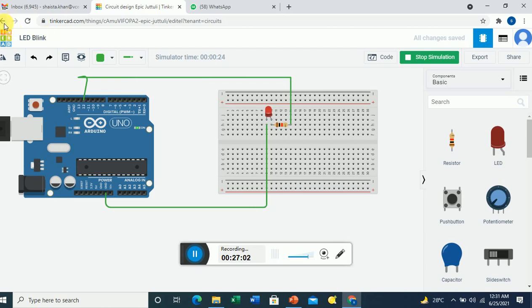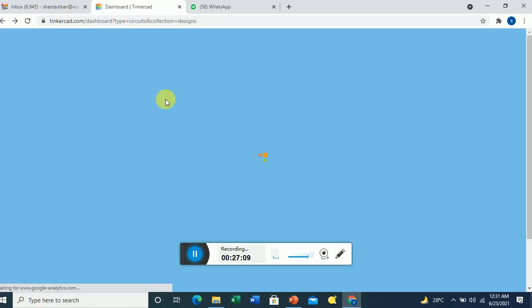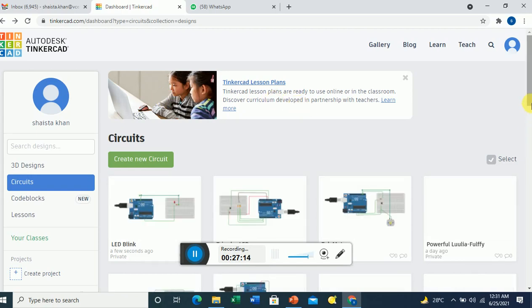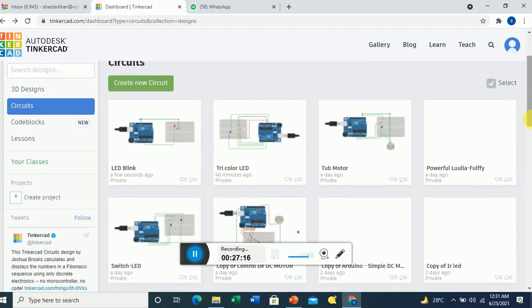Now next, this is nothing but the LED blink we have seen. See, you can do many things in Tinkercad. This is one thing. When I switch on the circuit, my LED is nothing but a power on indicator. If I consider a washing machine, when I turn it on, I can see the LED on, so that is a power on LED.